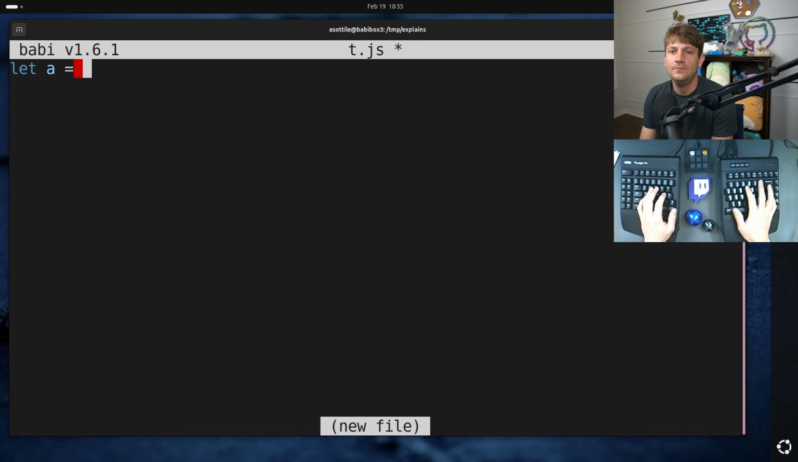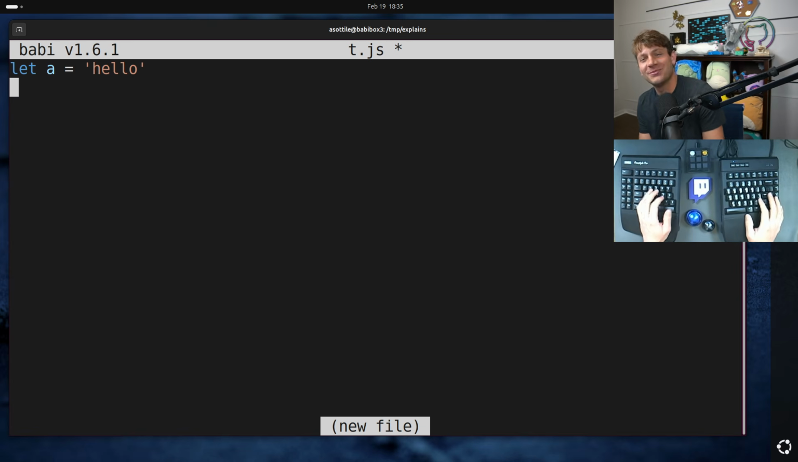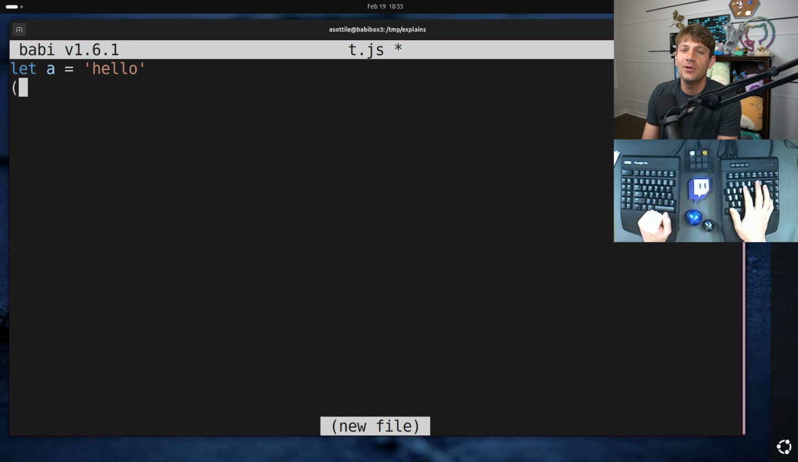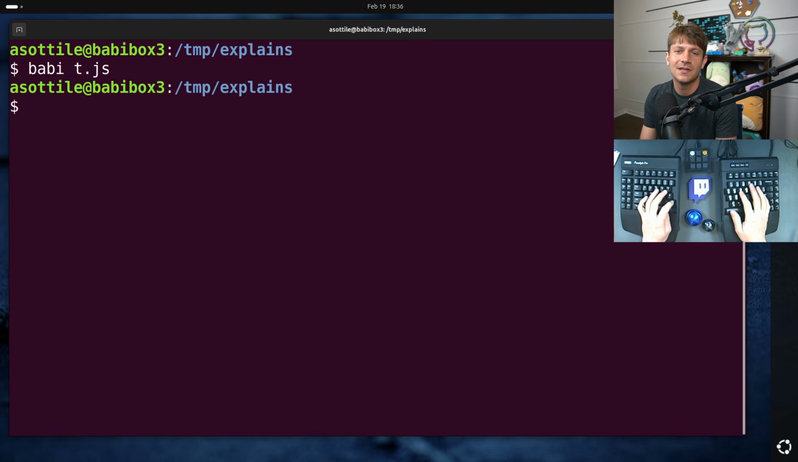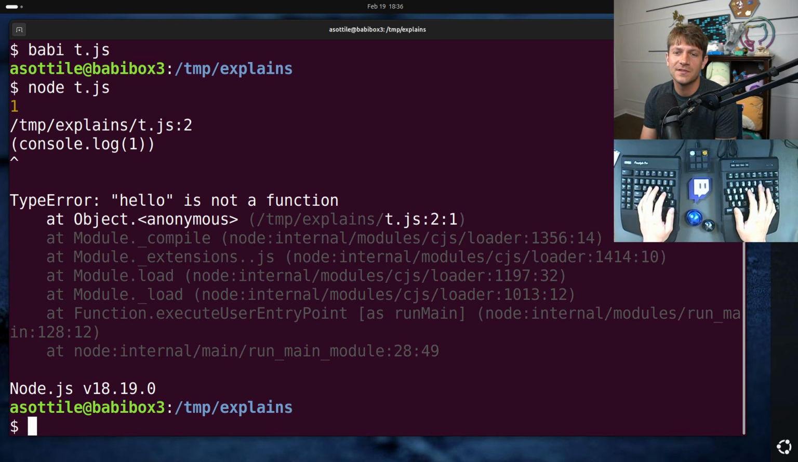I don't know, let a equals hello. Oh, you see, I instinctively put a semicolon there. But if we had put parentheses here, even if we're just doing, like, console.log(1), what this is going to evaluate as is a function call of a string, which, obviously, is not valid JavaScript.